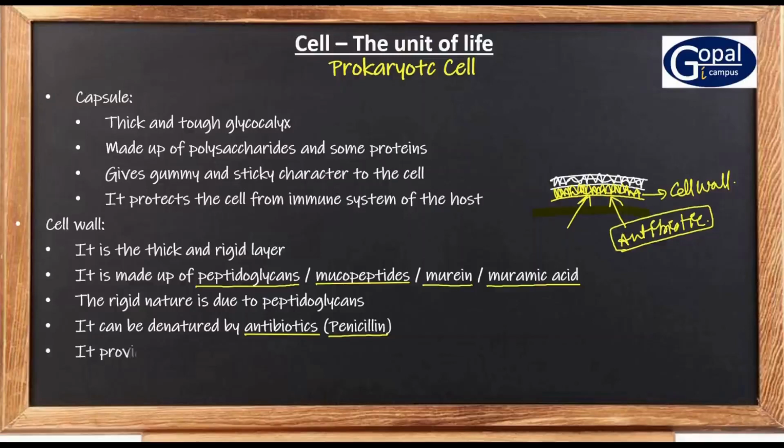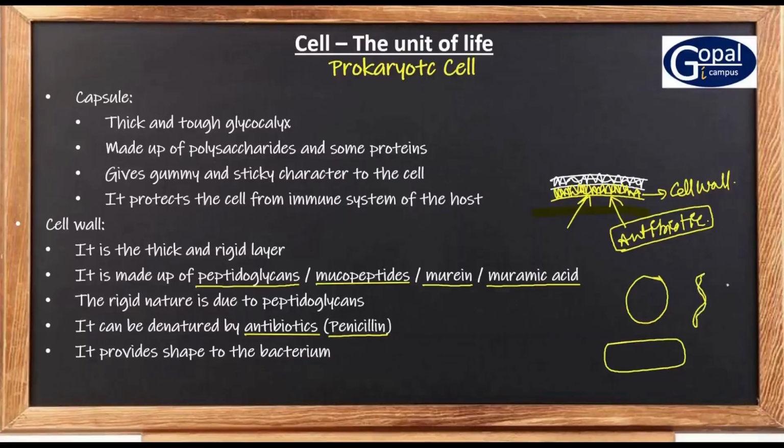This cell wall provides shape to the bacterium. So a bacterium can be spherical, or rod shaped like this, or spiral shaped like this, or comma shaped like this. All these shapes are because of the presence of the cell wall.